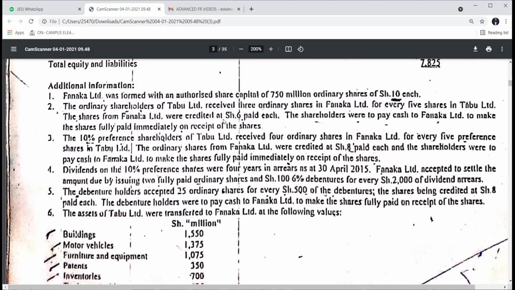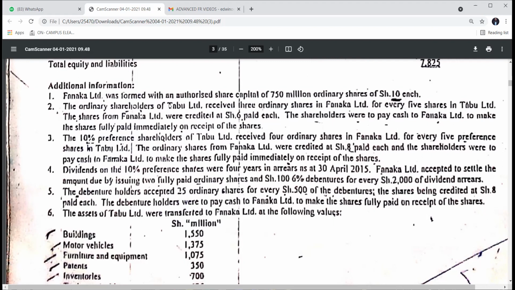So what about these 4? The difference of 10 and 6. So they went ahead to say that the shareholders were to pay cash to Fanaka. Which means that these ordinary shareholders in Tab went ahead to subscribe to the ordinary shares in Fanaka. That is why they were paying cash to Fanaka to make the shares fully paid immediately on the receipt of the shares. So you will use the proportion, everything will be there, but you multiply now with 4.